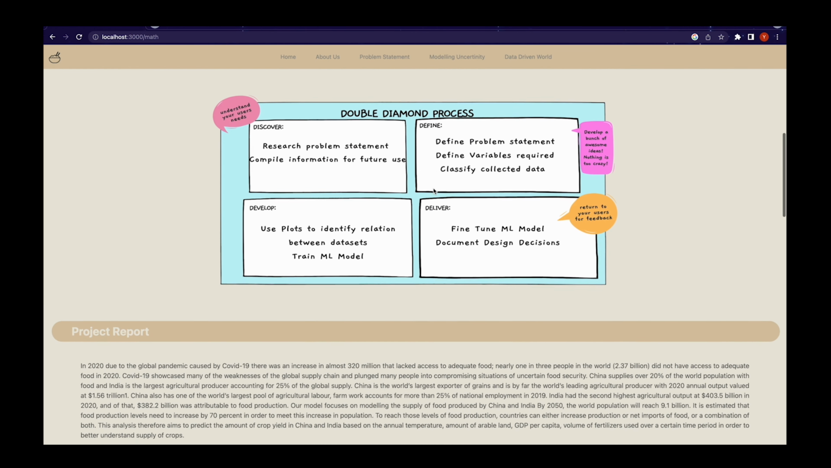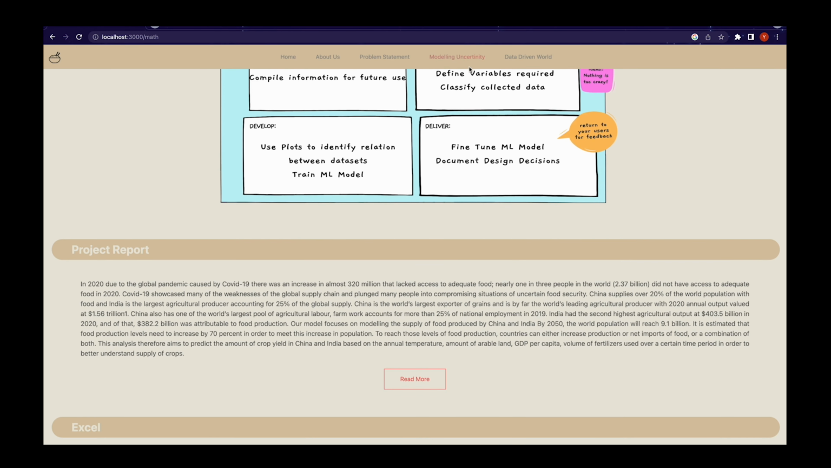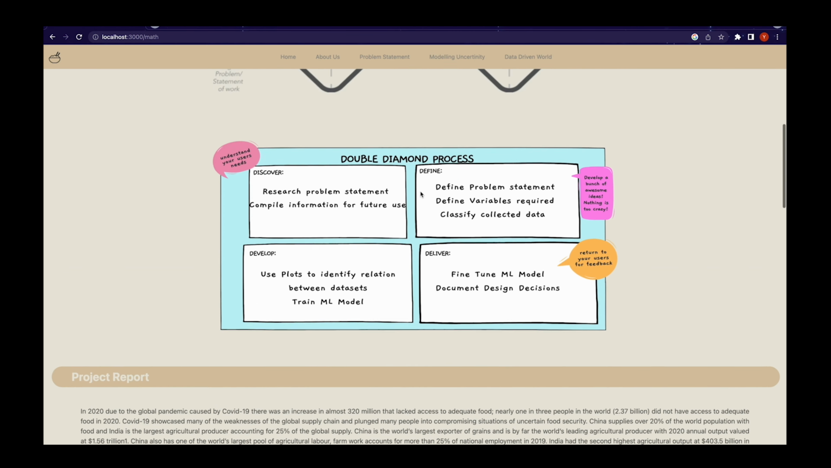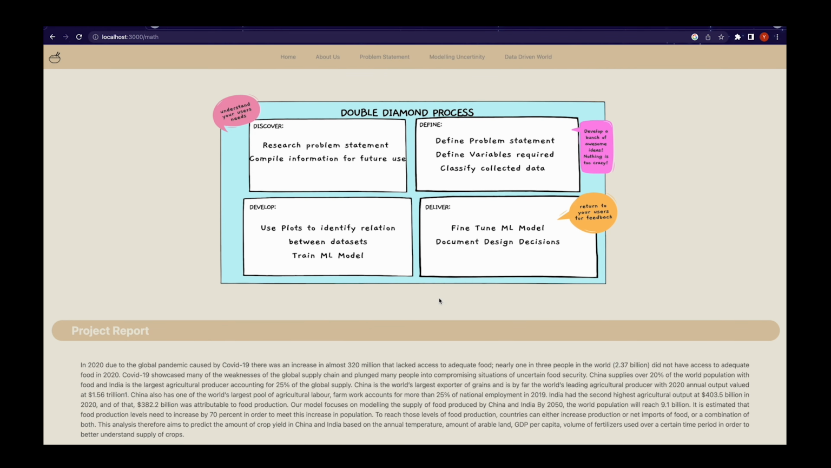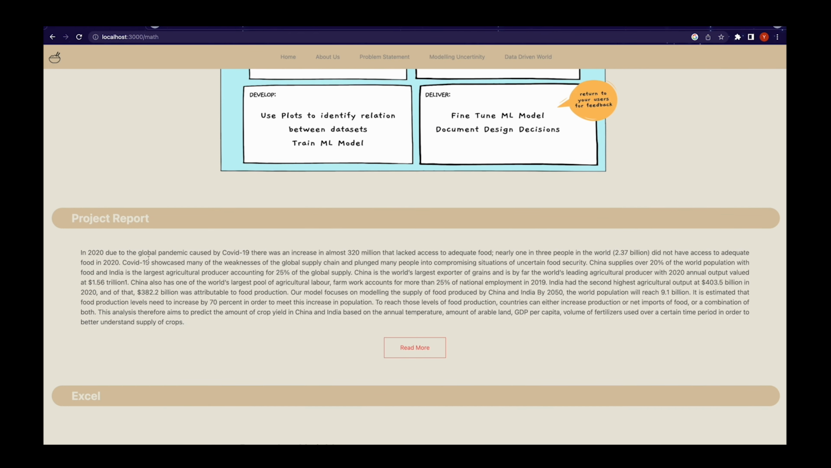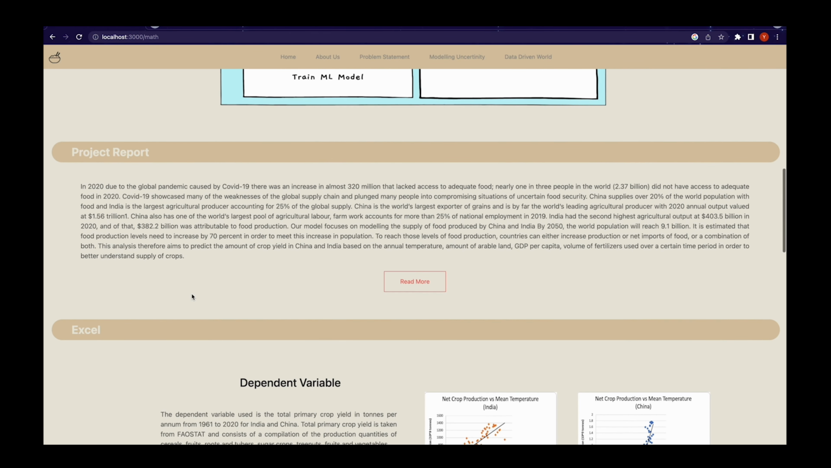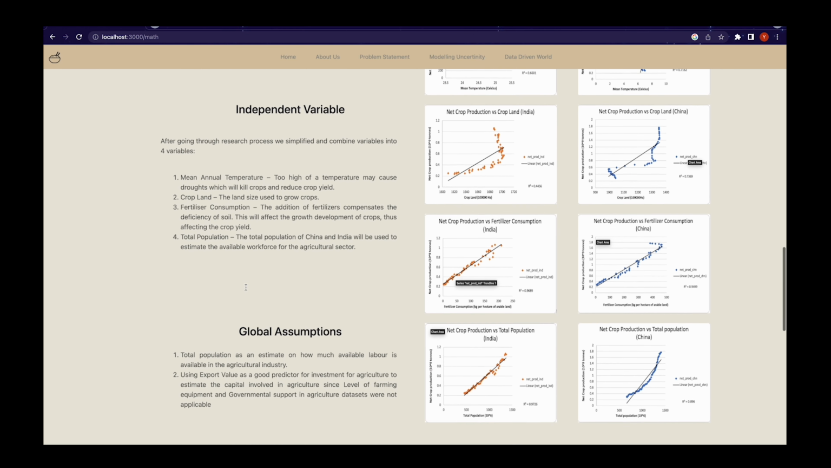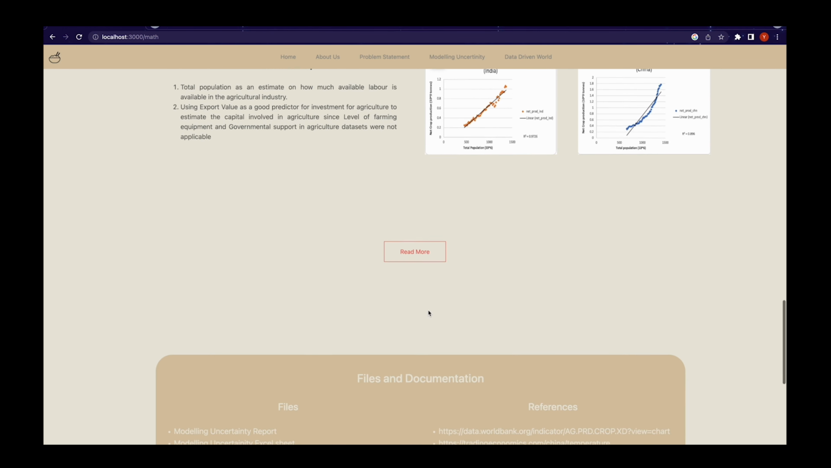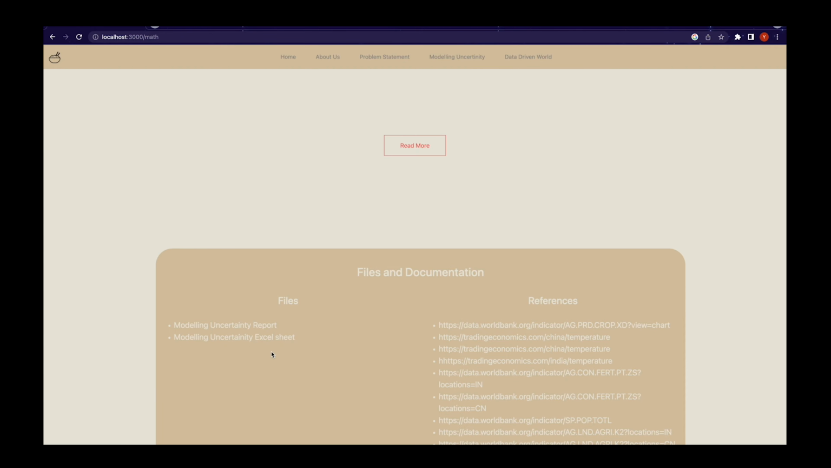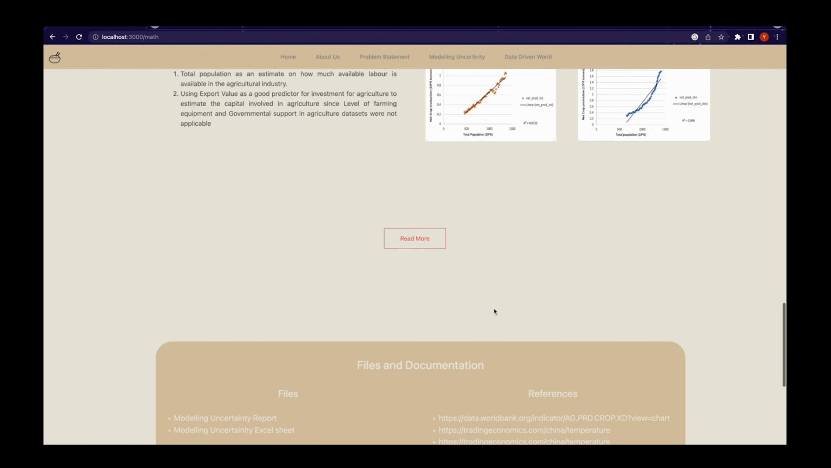The reason why we actually placed a modeling uncertainty page as well was to ensure that the professors and any user reading can actually get a better understanding of our design thinking process. Also, we have provided a short summary of our report and our Excel sheet, including our dependent variables, independent variables, assumptions, and graphs, so that the entire user experience is much better. If any user decides to go in more depth, we have provided our resources that are our report and Excel sheet, along with our references.